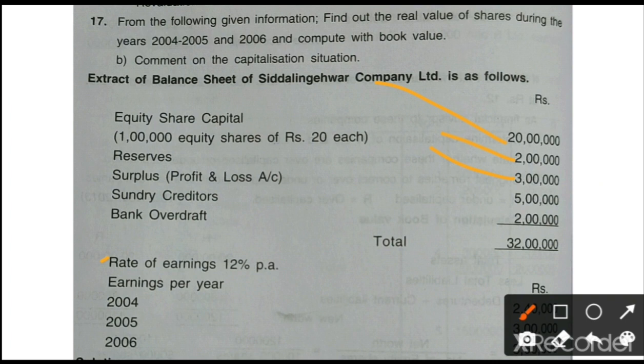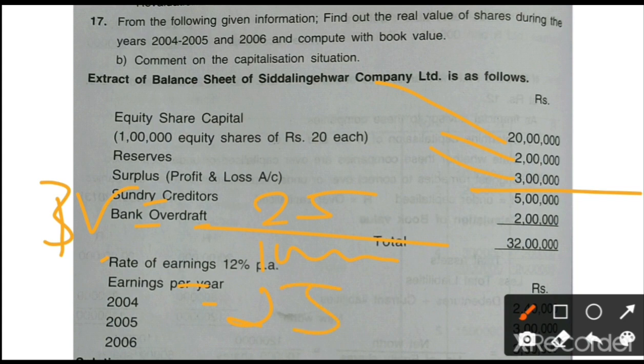Then we get the net assets available to equity shareholders. Is it clear? Then we can directly insert it in the book value formula. Right now net assets available are 20 plus 2, 22, plus 3, 25 lakh. So 25 lakh divided by 1 lakh, we again get 25 rupees.